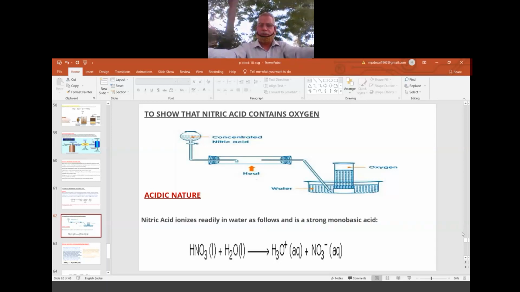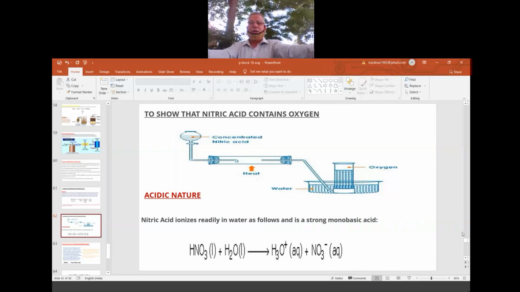into the water trough. So thereby we give some delivery tube connection. From that, when the gas enters, water comes out. That arrangement is there at the bottom. So by the downward displacement of water, we collect the oxygen gas if the gas is lighter than air. So depending upon the nature, I told. So in this way, when the oxygen is collected, how to know that this is oxygen? Just bring a burning matchstick, and it burns with dazzling brightness, because it is pure oxygen. So it supports burning like anything, in pure condition. So that clearly shows that it is oxygen gas.